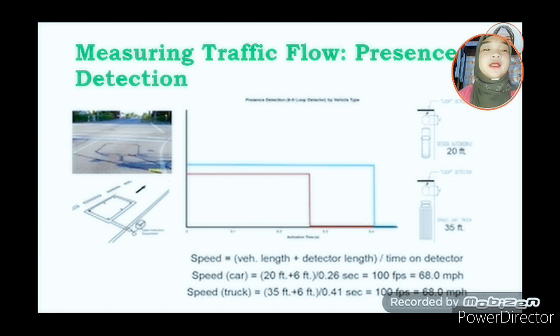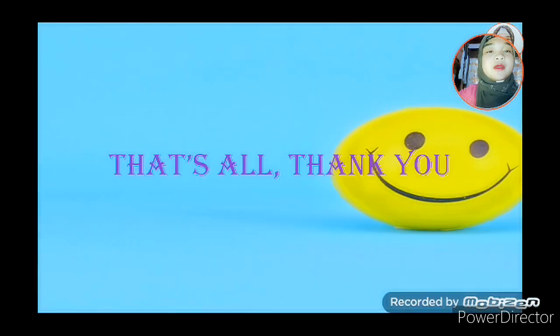For the truck, 35 feet plus 6 over 0.41 seconds, so the speed is 100 feet per second. Converted into miles per hour, the result is 68 miles per hour. So, that's all.